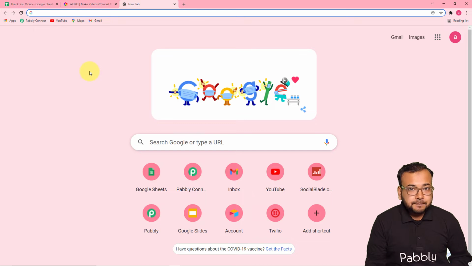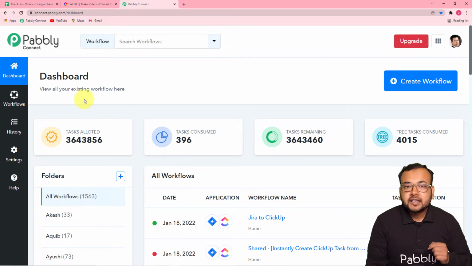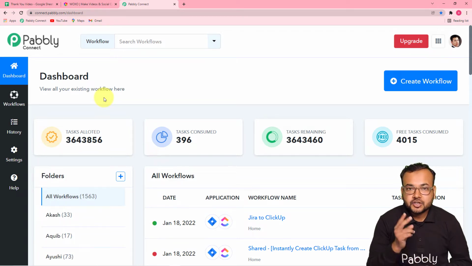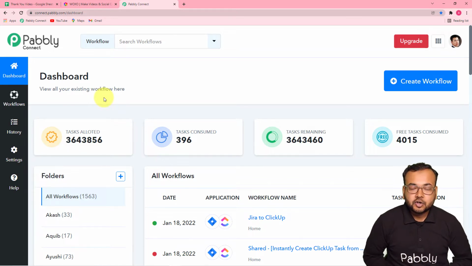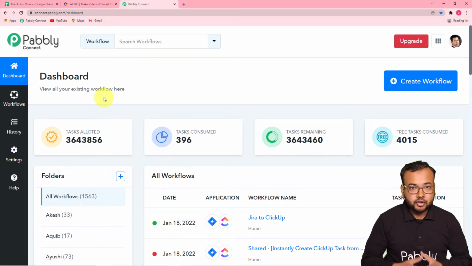So guys, the first step to create this automation is to log in to your Pabbly Connect account. Please do check the link that I've pasted in the description, from where you can reach the landing page of Pabbly Connect, and there you can set up your free Pabbly Connect trial account in just 2 minutes. After that, you can log in and reach the dashboard of Pabbly Connect. And here you have to set up a workflow of automation.